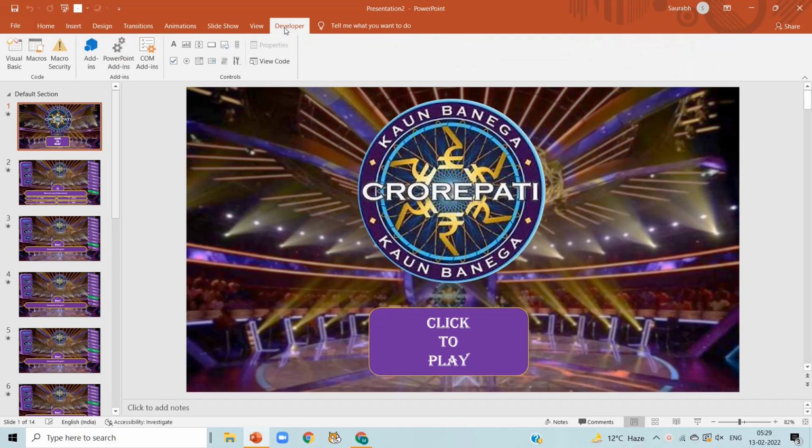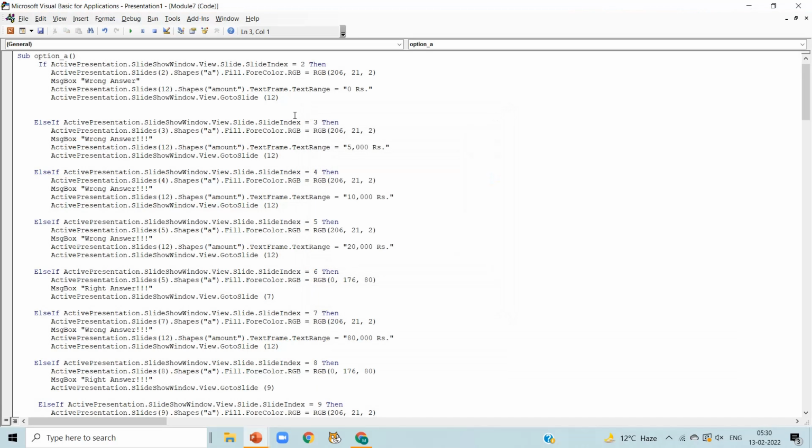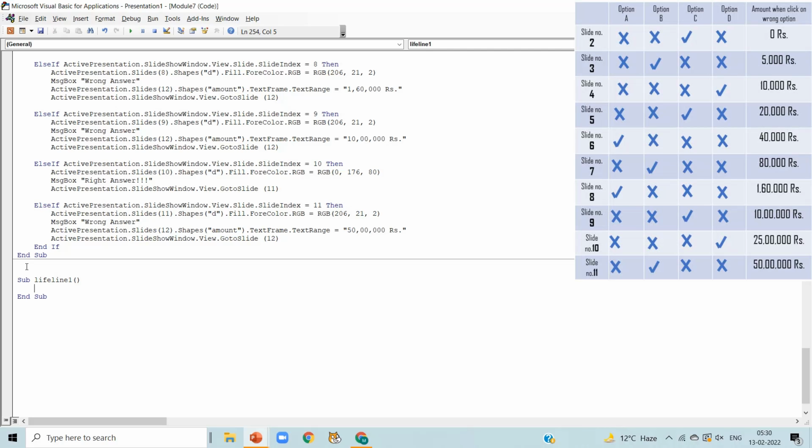Now we are going to code for our first lifeline, that is 50-50. For that, click on developer, macros, and here I am selecting option A. Click on edit. Go to the end of the codes, which is option A, B, C, D. Press enter and write sub lifeline 1 brackets and press enter, and sub will automatically come. Our first lifeline is to delete 2 incorrect options.